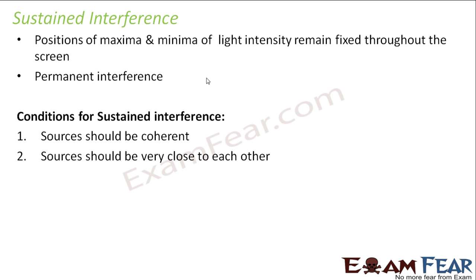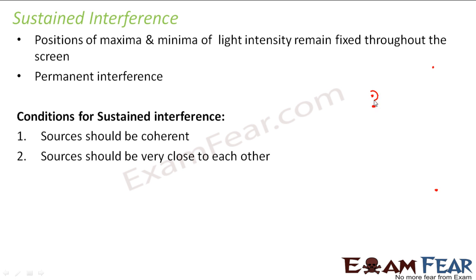The second is that sources should be very close to each other, because if the sources are very close to each other, then your small d is very small. As a result, you can make the approximations which we have made there. If the two slits are very nearby, the waves which are coming out of them can interfere properly. For example, let us suppose these are the two sources in one scenario, and these are the two sources in another scenario.